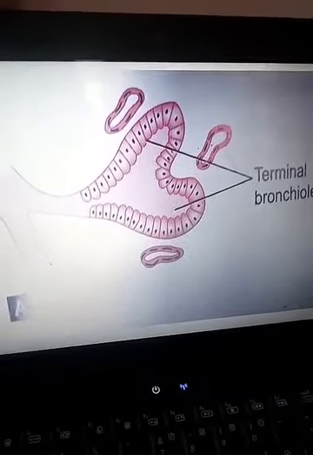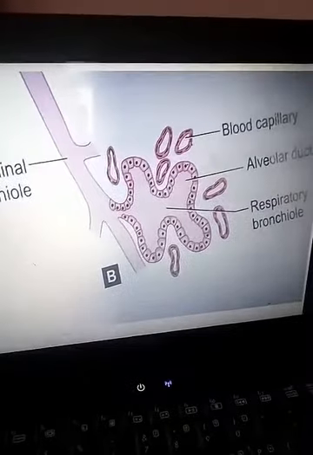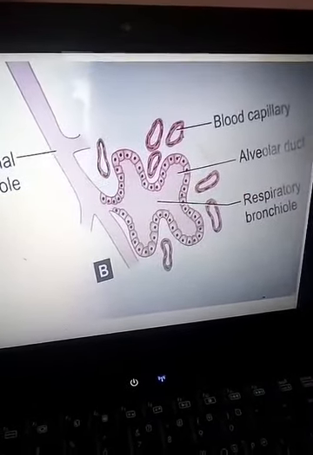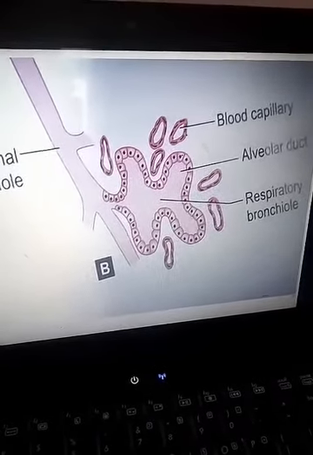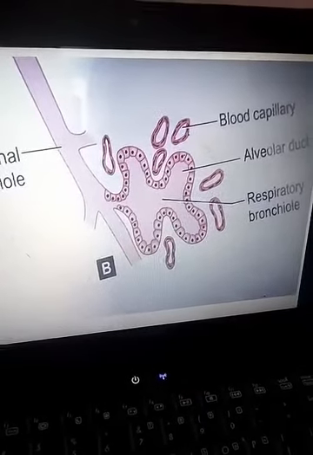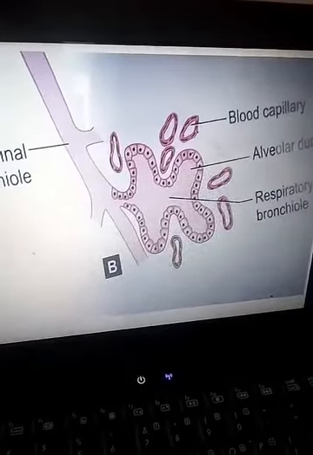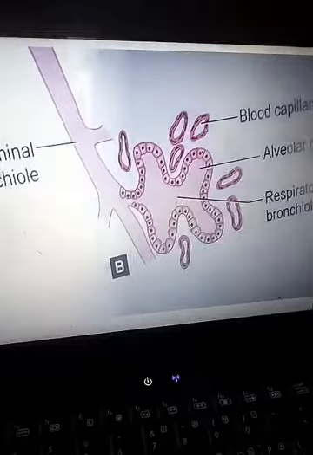Then we have the canalicular stage. Here we can see the generations of the bronchial tree are formed. Respiratory bronchioles, alveolar ducts, and a few alveolar sacs are formed. So we can see respiration is taking place to some extent. So a fetus born at this stage can survive if intensive care is provided.